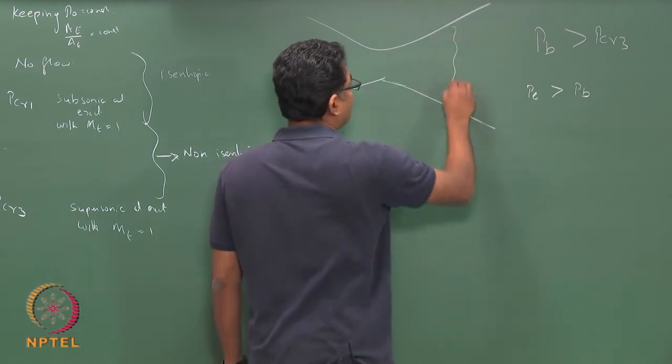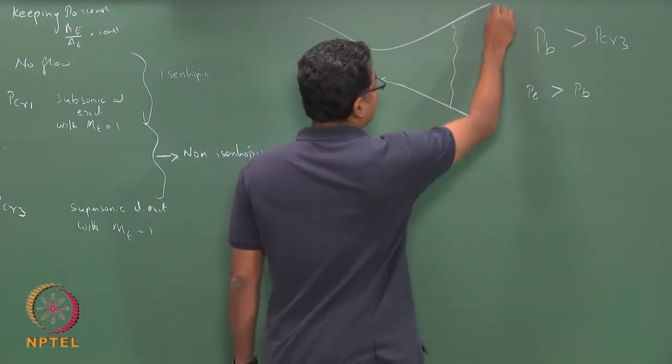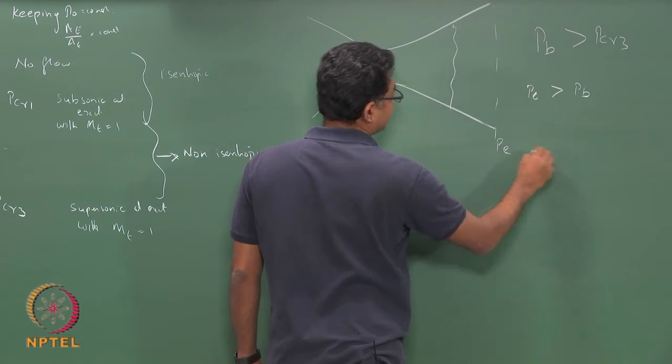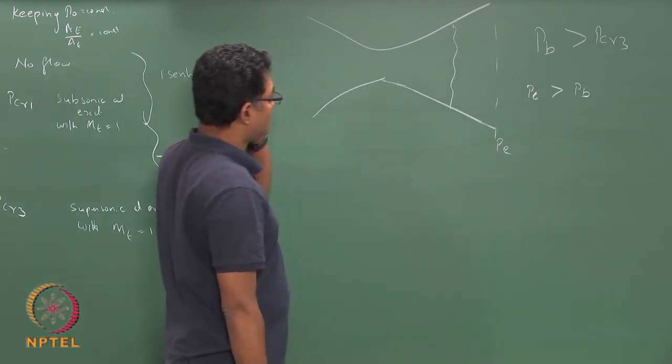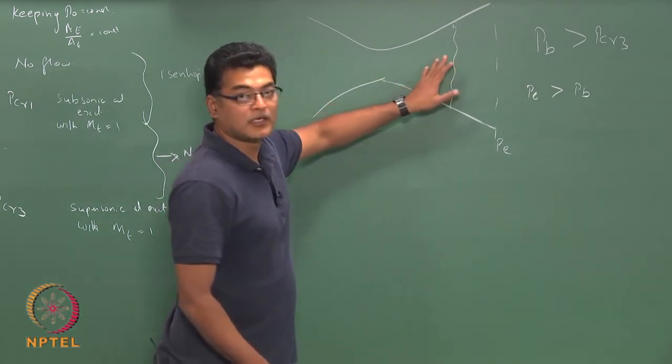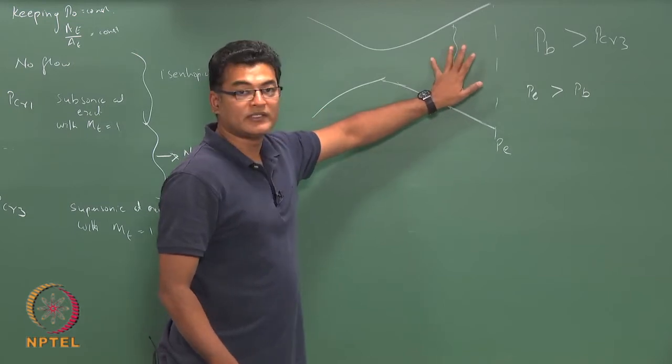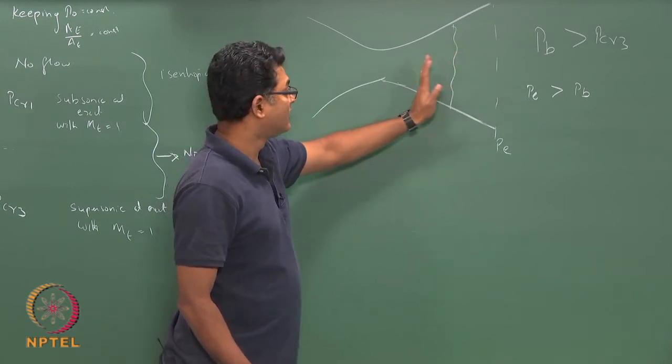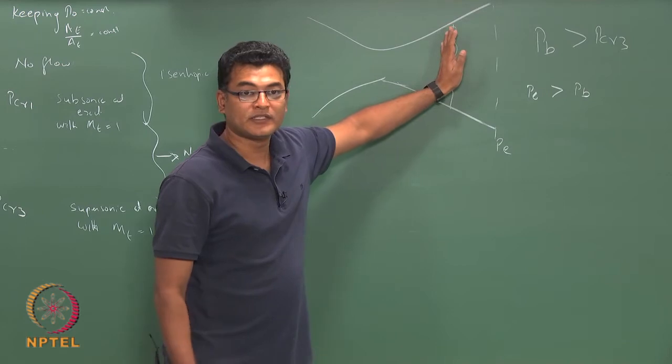So, I would have a shock here. So, my P exit is here. This shock, which we will explain what is a shock in a later class, just means that this is a non-isentropic process.